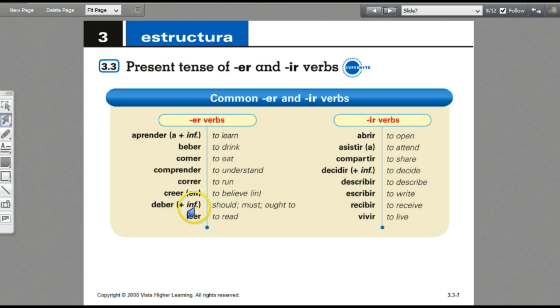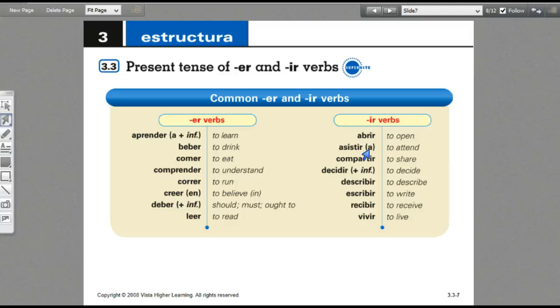Deber plus an infinitive. Deber means should. Like I should study: debo estudiar. And then leer is to read. Common IR verbs: abrir. Asistir means to attend. If you're specifying what you're attending, then you'd put a.